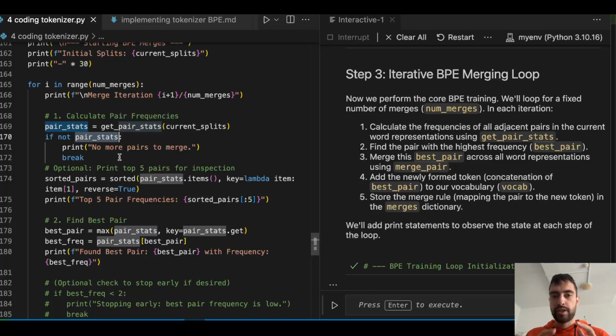This will merge i and s into the "is" pair. Add the newly formed token, the concatenation of the best pair, to our vocabulary. As I said, we will still have i and s as tokens, but now we will have another token, "is". Besides, we will of course also have all of the other characters as tokens.